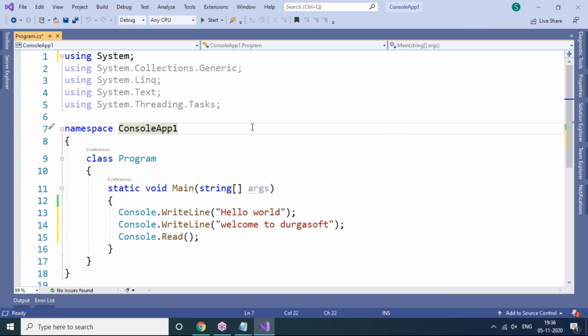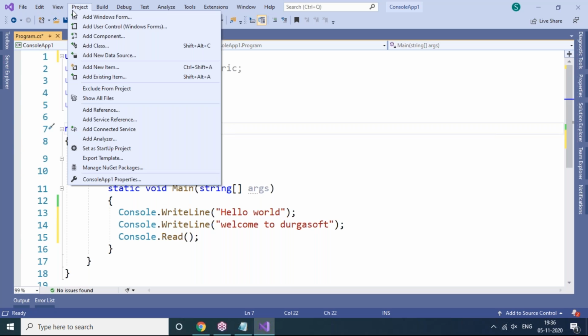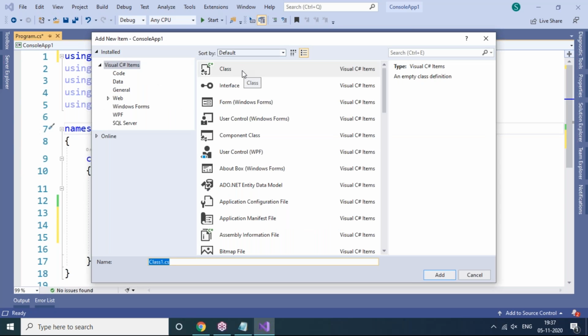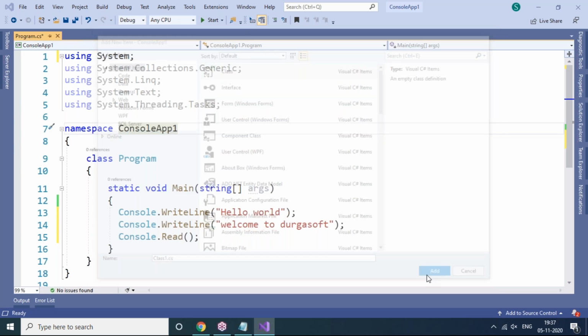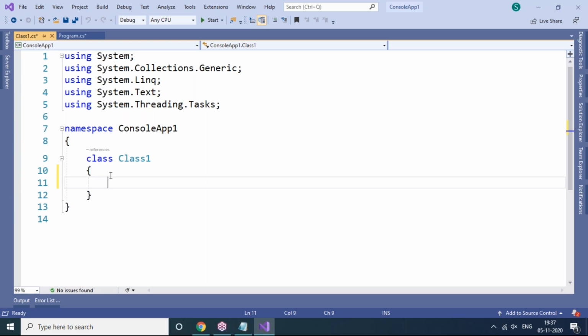I'm just showing another way, that's why I'm canceling. Another simple way is there to add the class. So how to do this? Project menu, Add Class. Click on Add Class now, and at the same time here the class template is there and Class1.cs. Now this is also one way to add the class. I'm adding one more class here. Now Class1.cs is there like this.